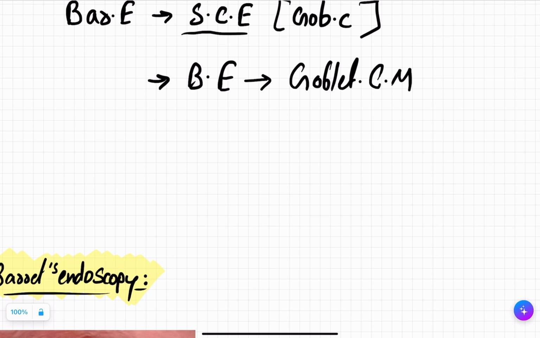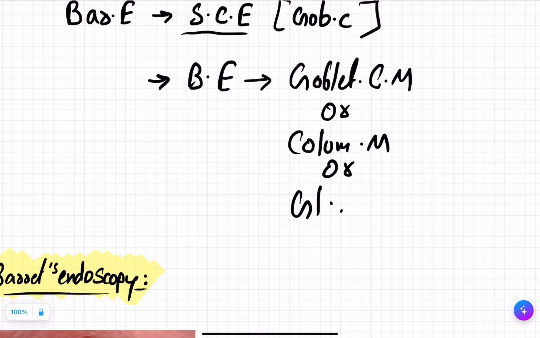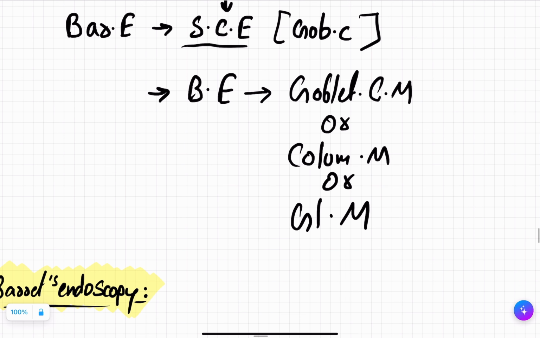Yes, because you are changing to goblet cells. Can we also say it is columnar metaplasia? Yes, because Barrett's esophagus causes metaplasia to columnar epithelium. Or can we say it is glandular metaplasia? Because your goblet cells are cellular glands. This is secretory in nature. So yes, Barrett's esophagus metaplasia can also be known as goblet cell metaplasia, columnar metaplasia, or glandular metaplasia.